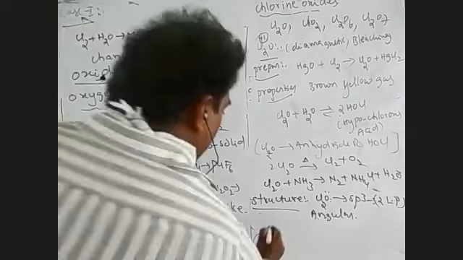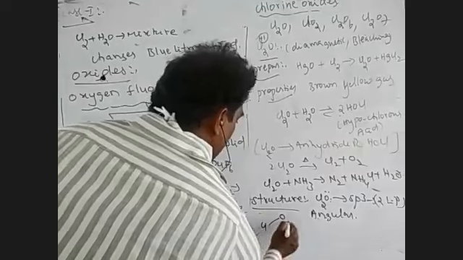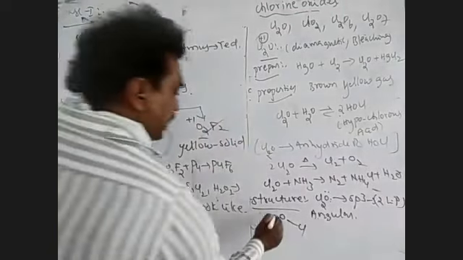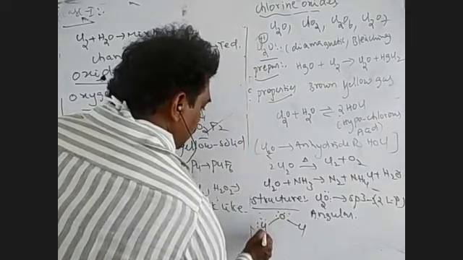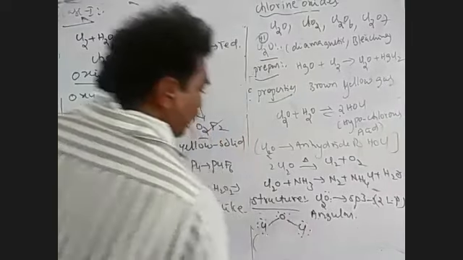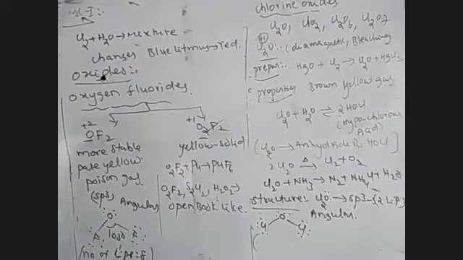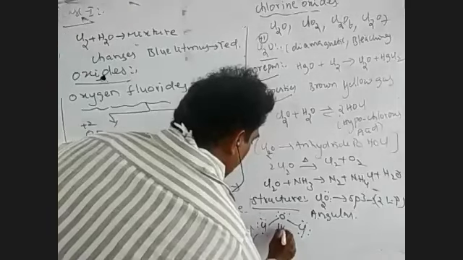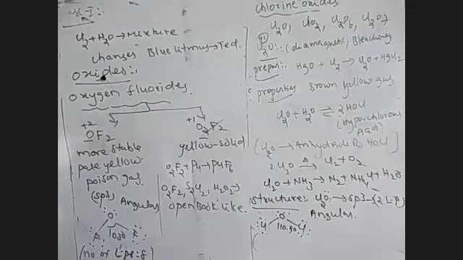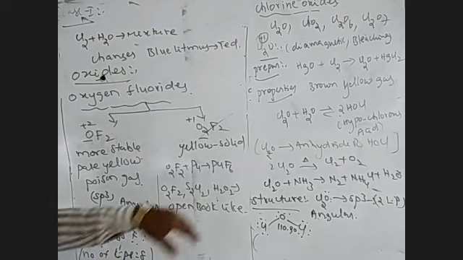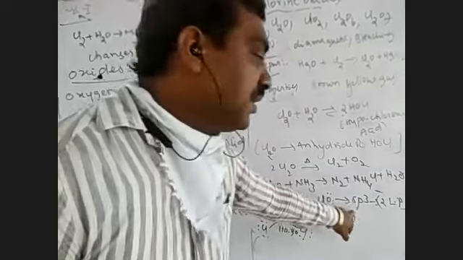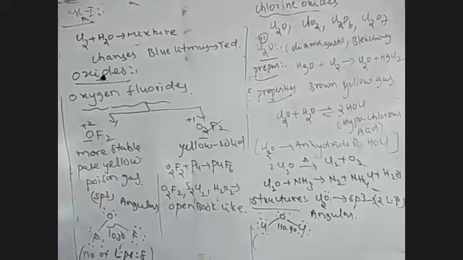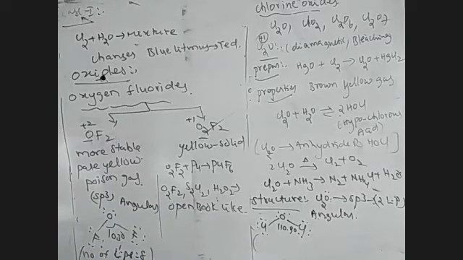In the angular structure, we have O, Cl and Cl. Oxygen contains 2 lone pairs, and each Cl contains 3 lone pairs of electrons. The bond angle in the Cl2O molecule is 110.9 degrees. In general, if the central atom undergoes sp3 hybridization, the geometry is tetrahedral, and the tetrahedral bond angle is 109 degrees 28 minutes.